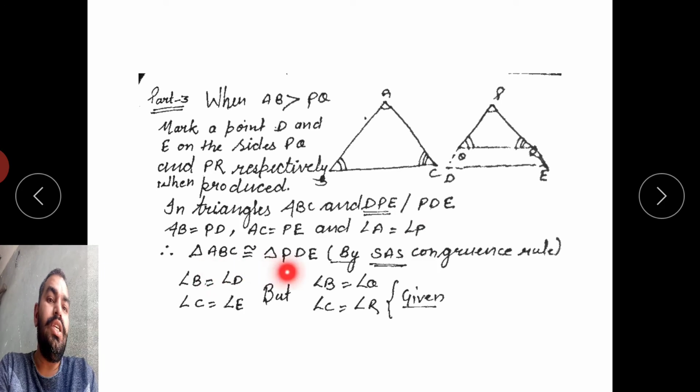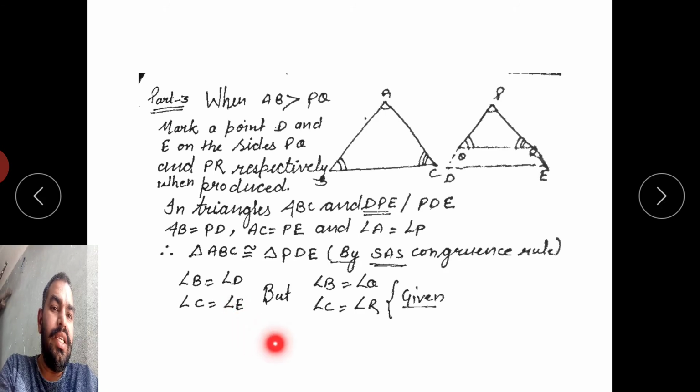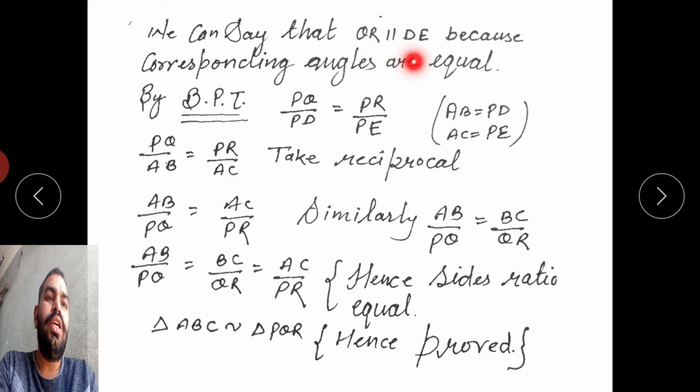So triangle ABC is congruent to triangle PDE by the side-angle-side congruency rule. Then angle B is equal to angle D, angle C is equal to angle E, but given is that angle B is equal to angle Q and angle C is equal to angle R. Then angle E is equal to R and D is equal to Q. If angle D is equal to Q and E is equal to angle R, then we can say that DE is parallel to QR, because corresponding angles are equal.